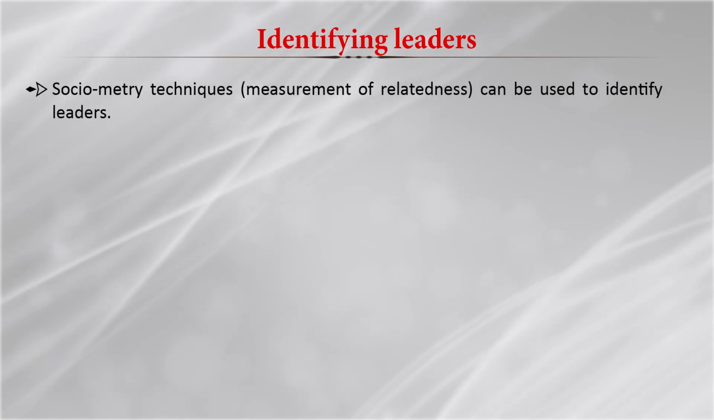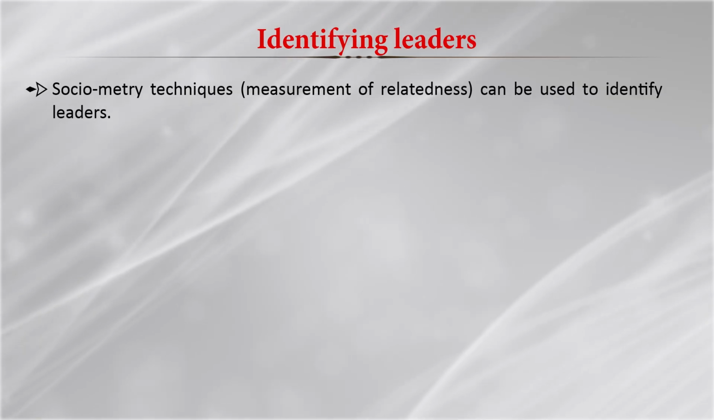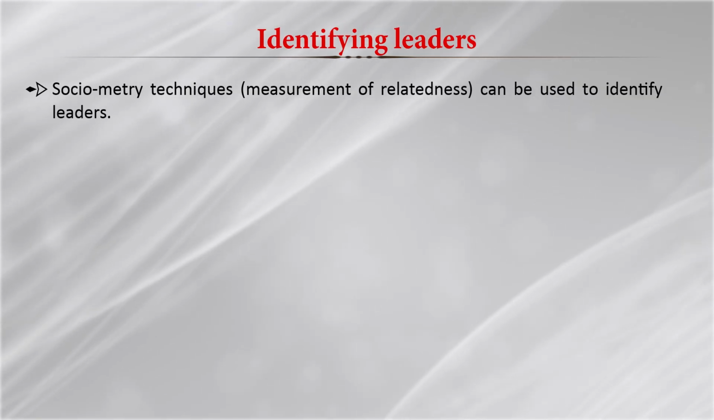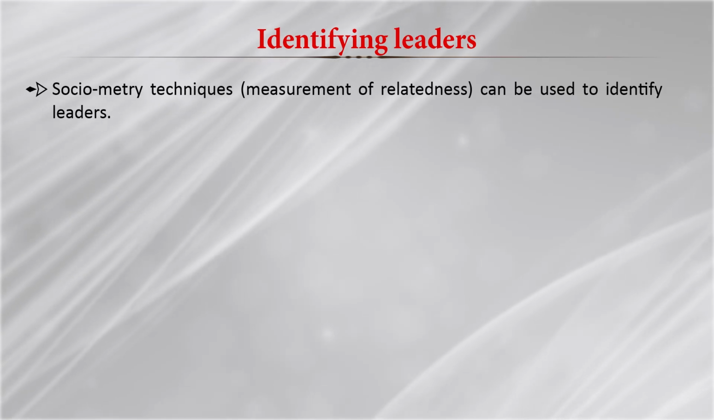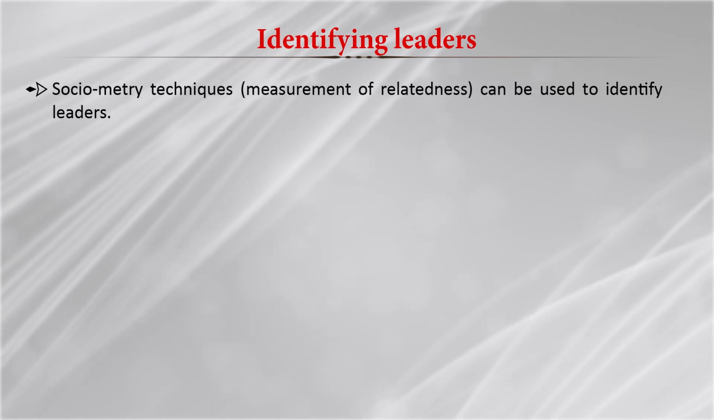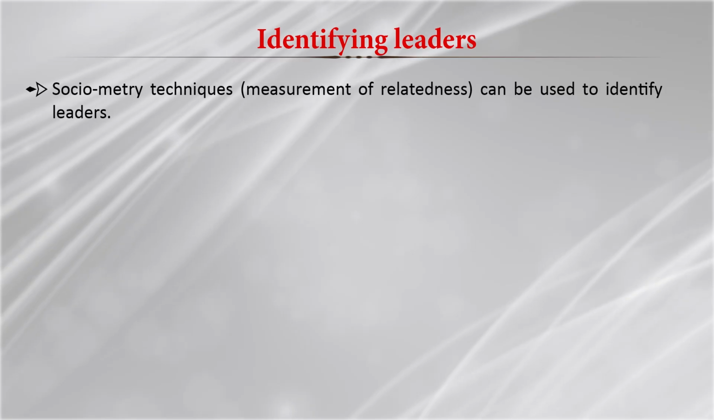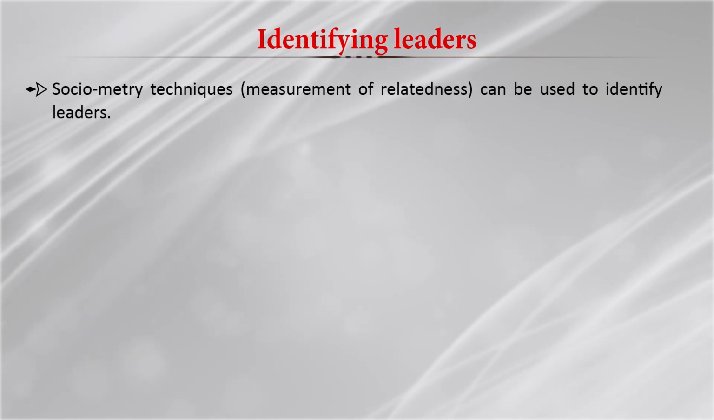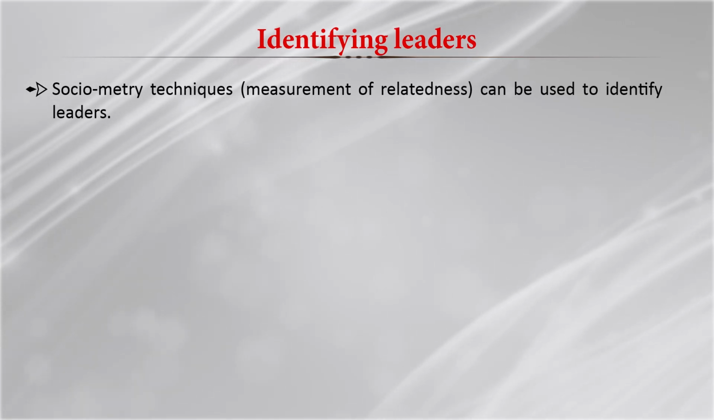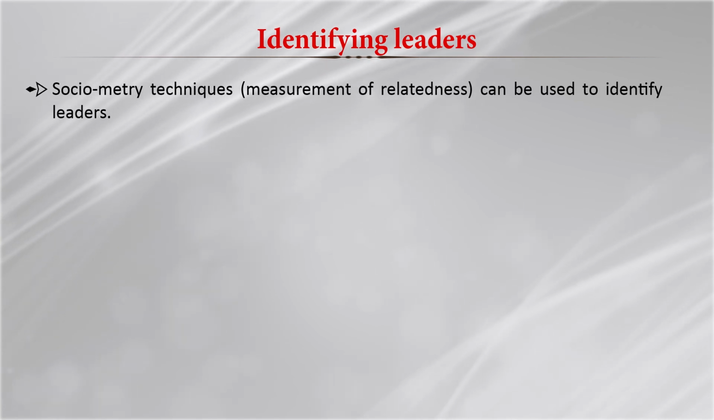Then comes an important aspect. Now, everything we discussed is happening before the formation of SHG, right. So, before the formation of SHG, you have to identify the leaders. There are sociometry techniques, a kind of technique which measures relatedness. Relatedness means how communicable, how accessible that individual is. This is very important to identify the leader for the SHG.